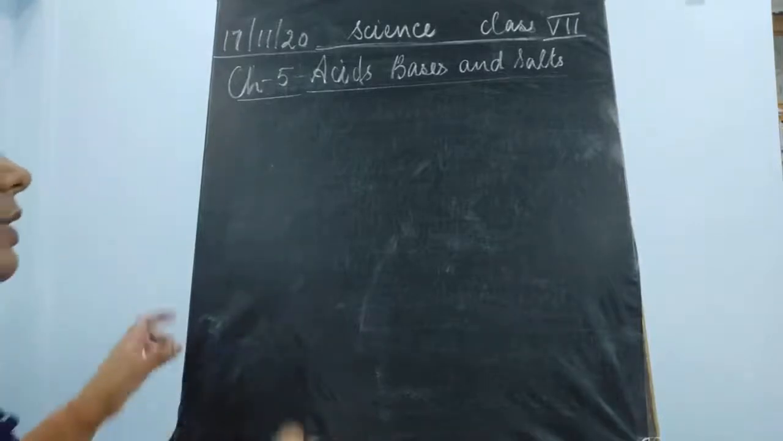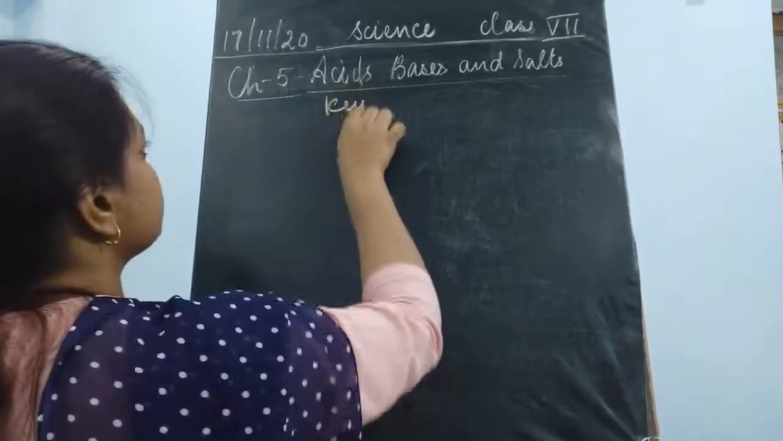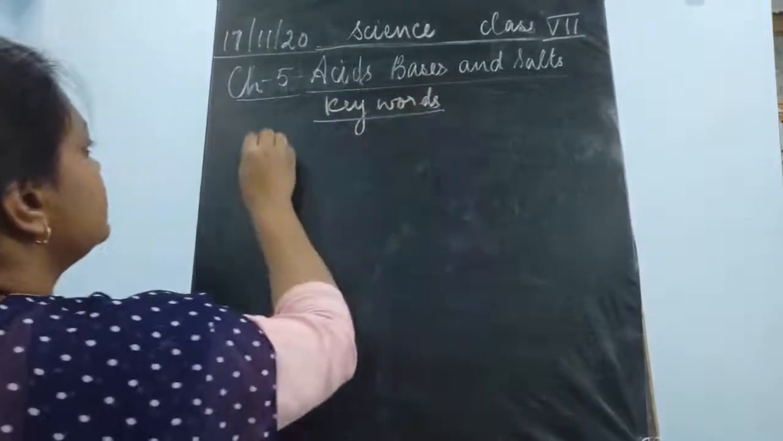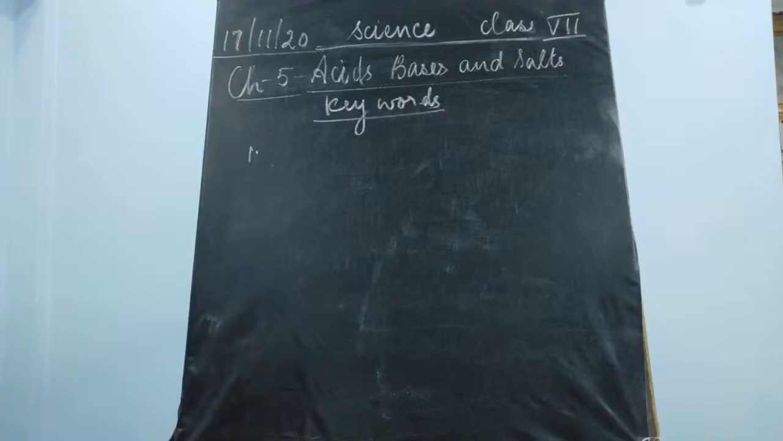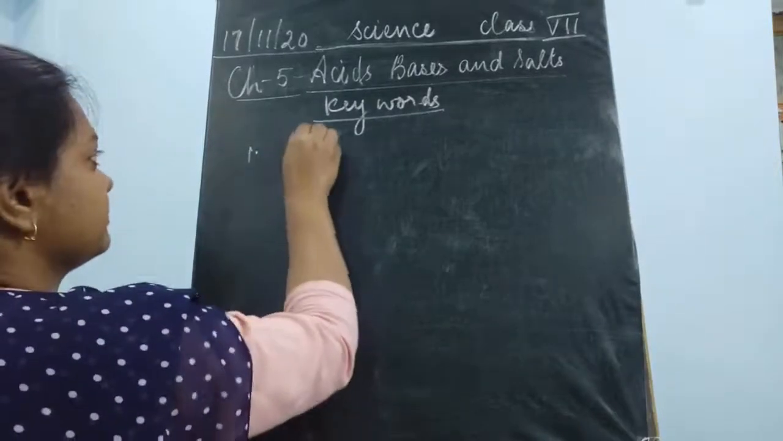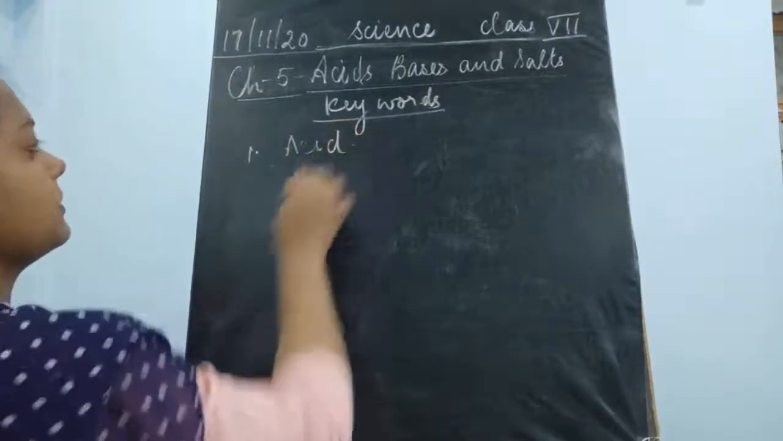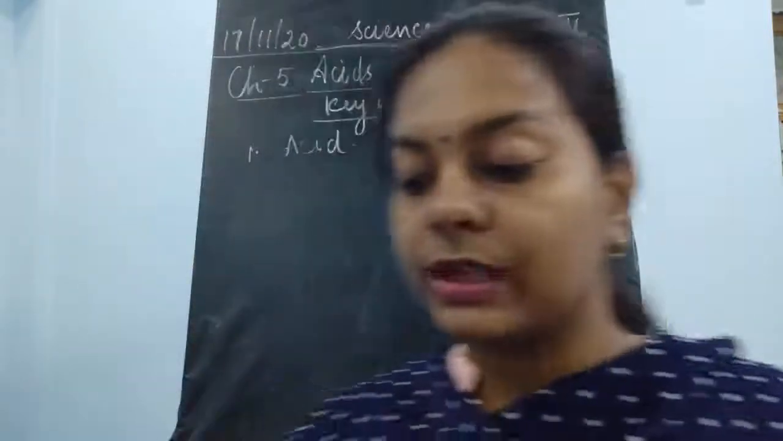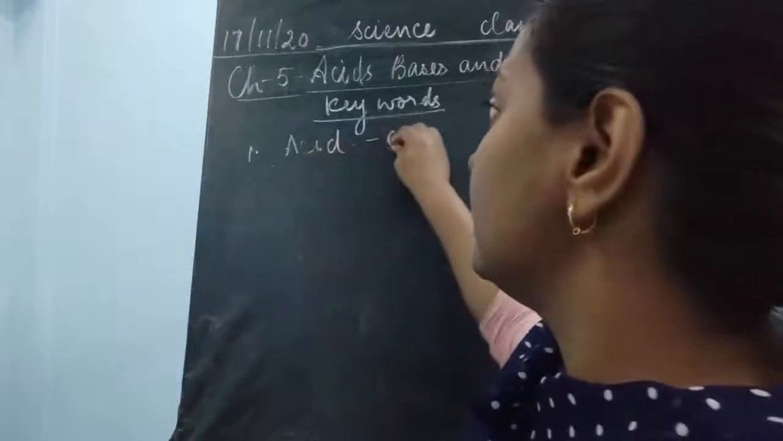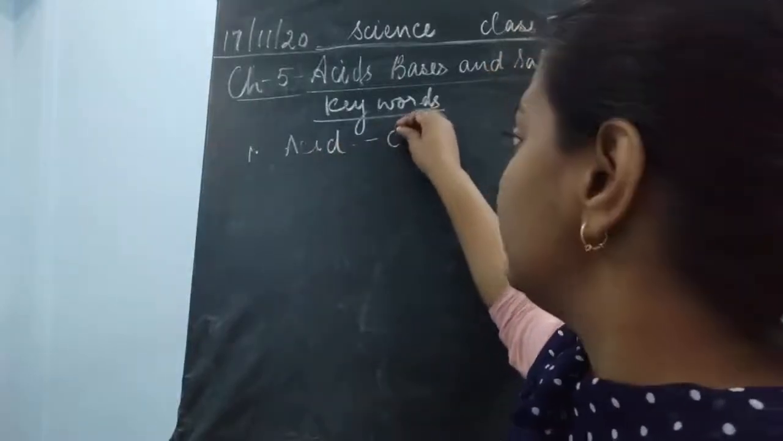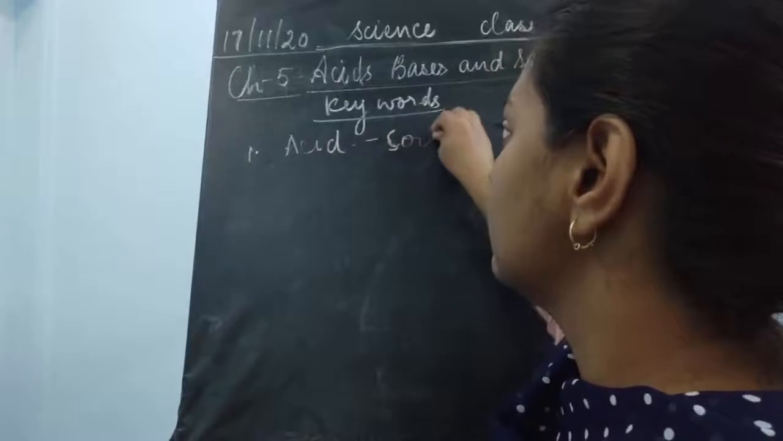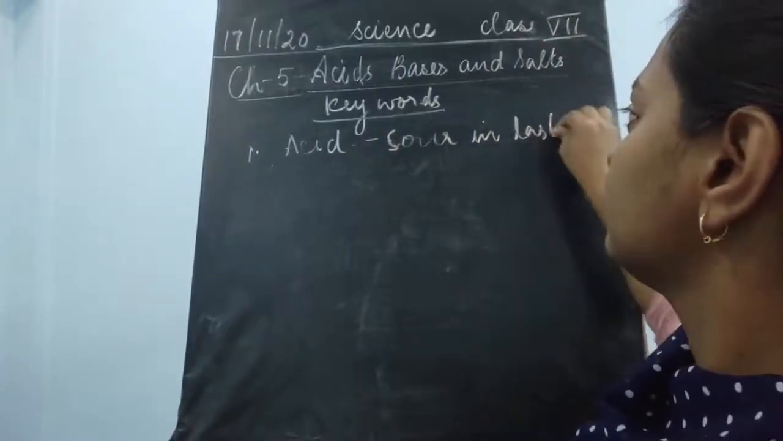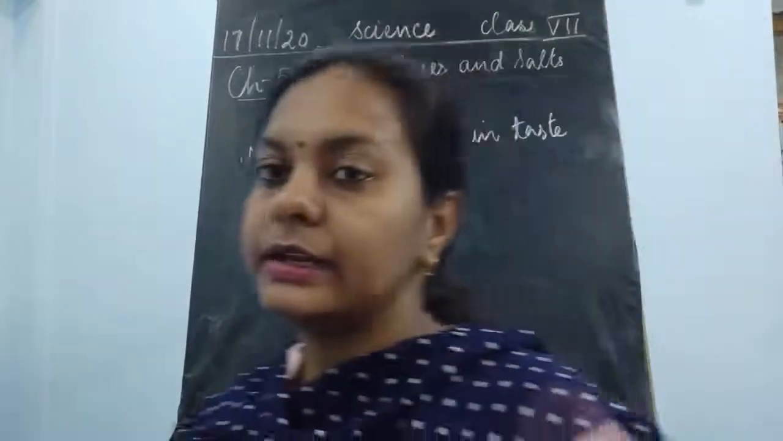The first keyword is acids. So what are acids? As I have told you, acids are those substances which are corrosive in nature, which are, first you will write down, sour in taste. Okay, it is sour in its taste.